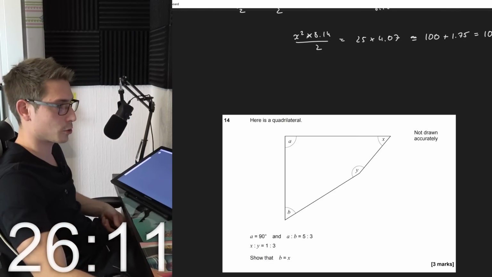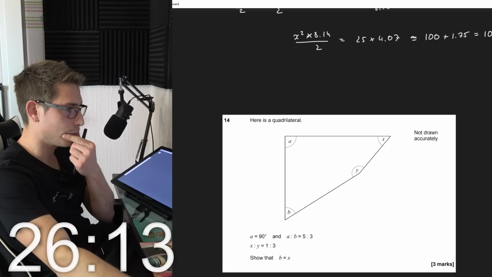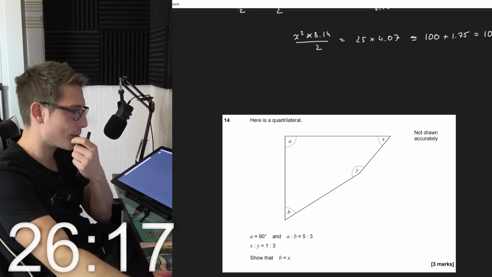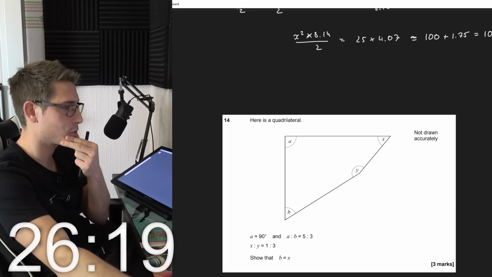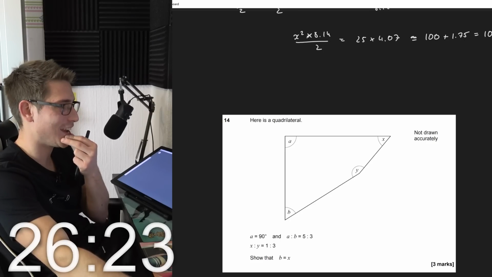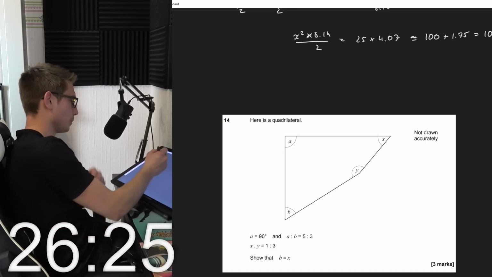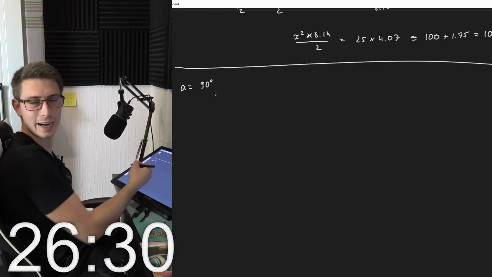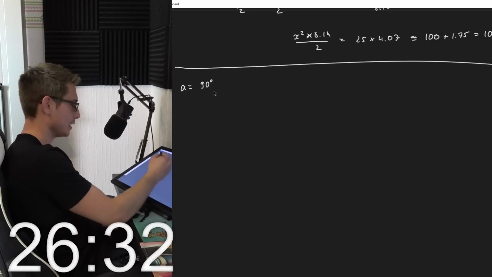Here is a quadrilateral. A is 90 degrees and a divided by b is 5 to 3. X divided by y is 1 to 3. Show that b is equal to x. Okay, so a is 90. I hate degrees. Why don't they have radians here?